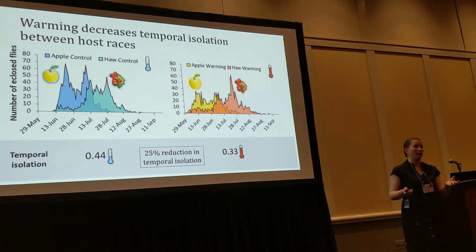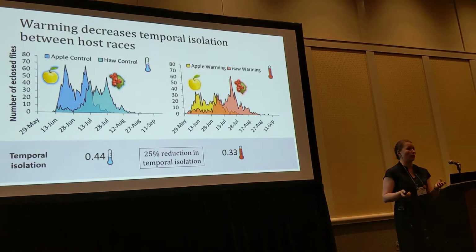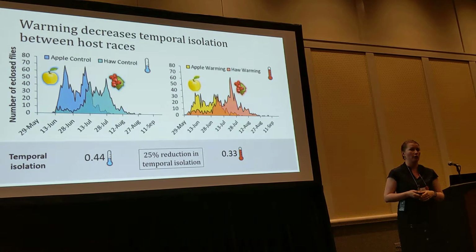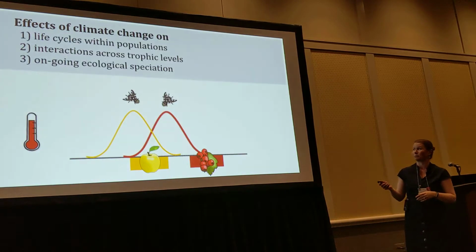And this is about a 25% reduction in temporal isolation, which could have a really large impact on the potential for gene flow between these host races.